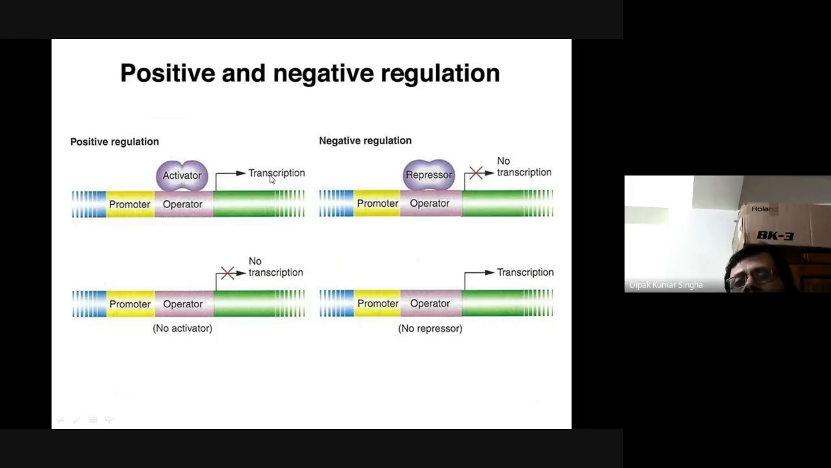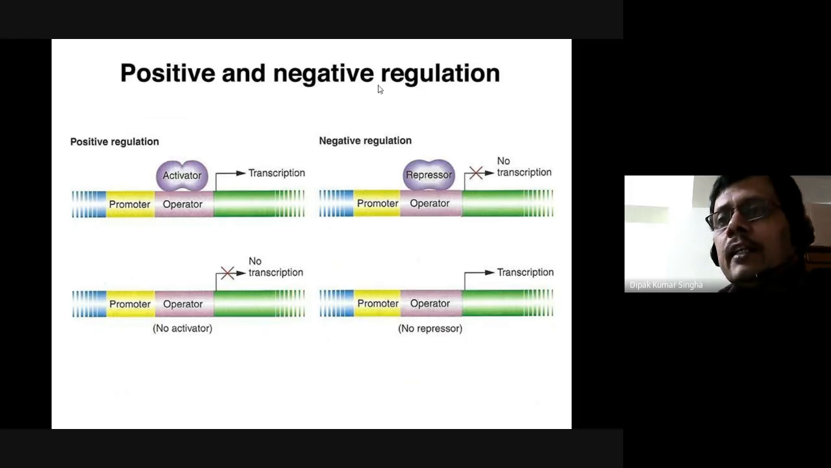Here are the four phenomena: positive regulation and negative regulation. Under positive regulation, two things can occur. If an activator binds with the operator, then the promoter can transcribe. If there is no activator, the promoter will not be activated, and finally no transcription occurs. These are all positive.